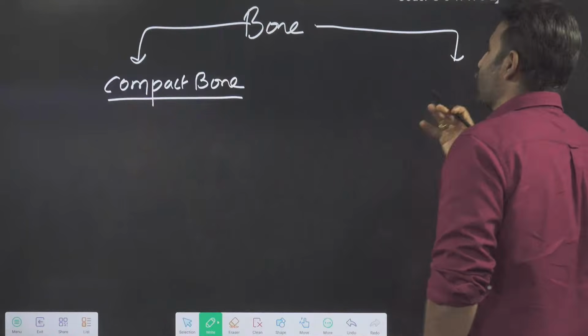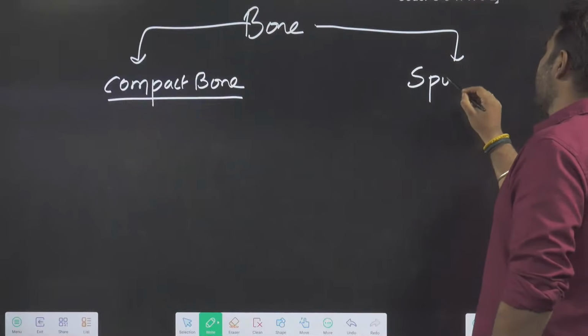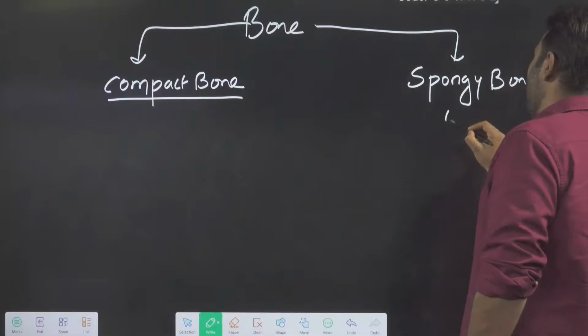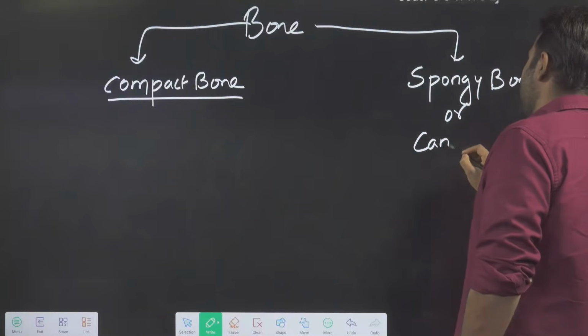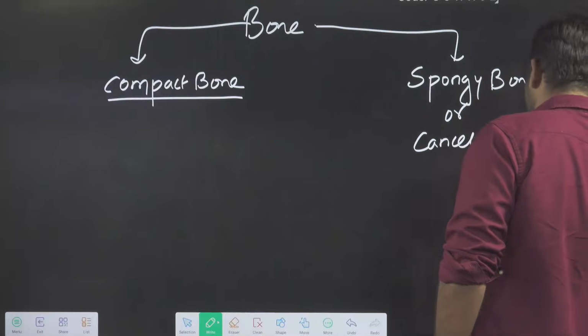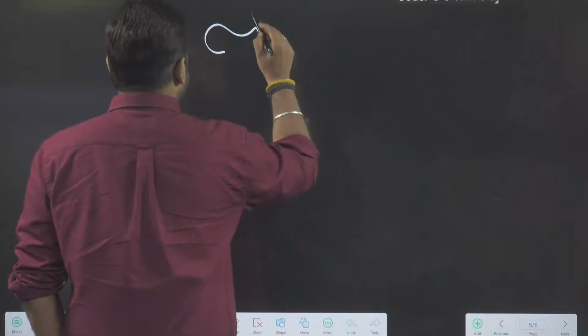The inner softer part is called the spongy bone, or cancellous bone.